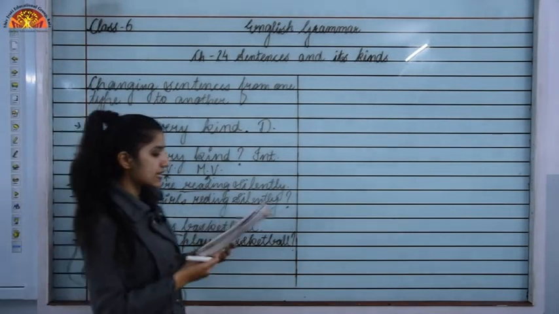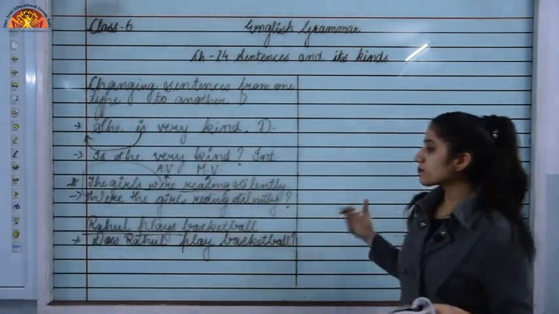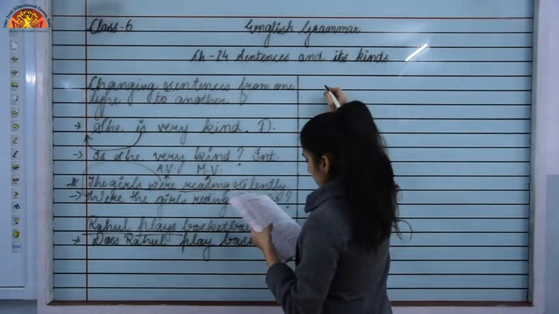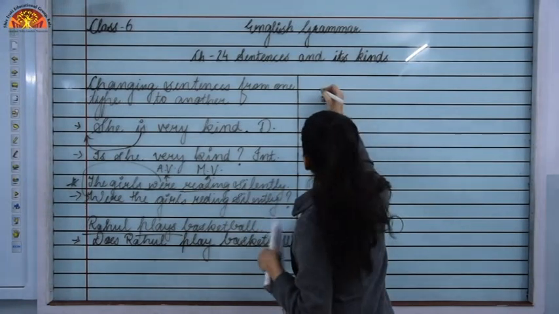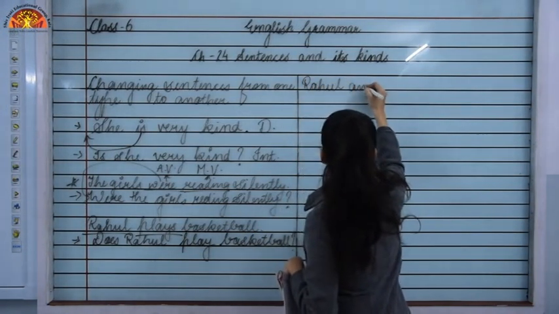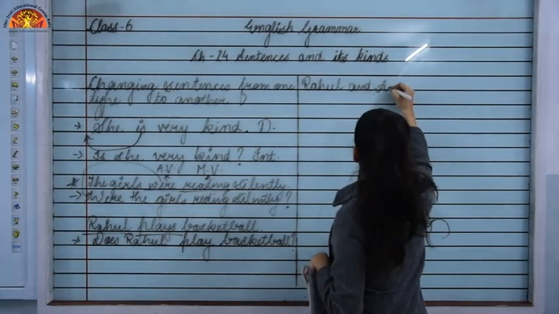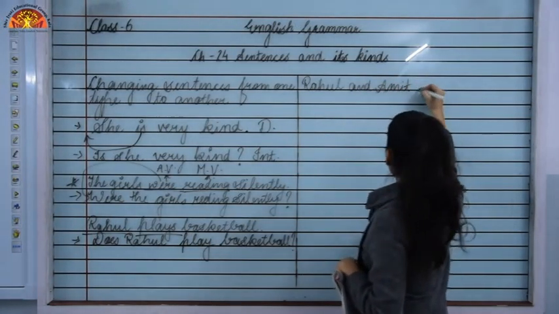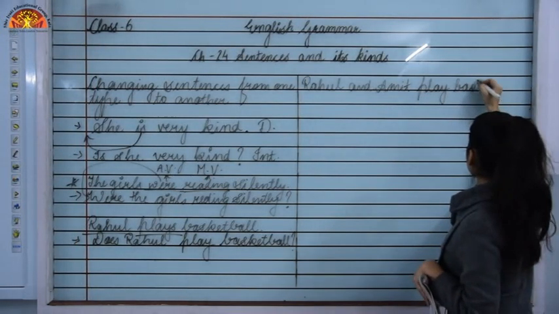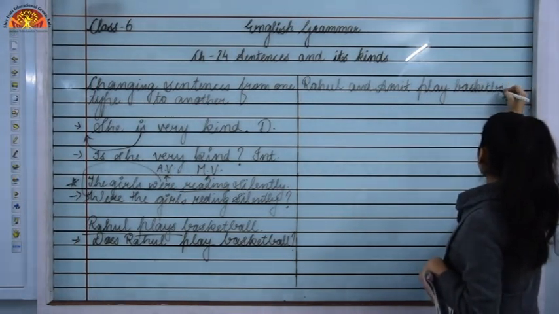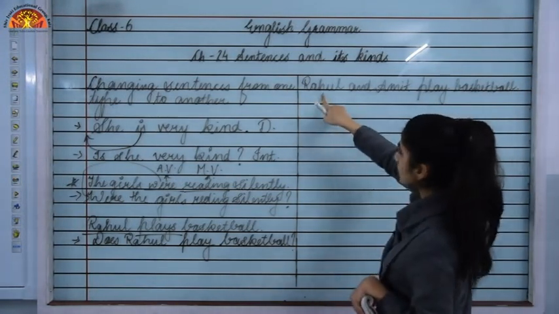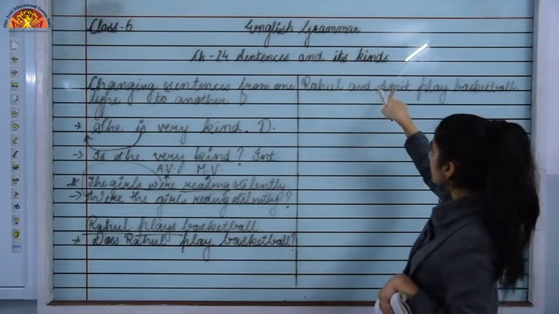Let's see another sentence where the number of the subject changes, like it's more than one. If I write a sentence, Rahul and Amit play basketball. Then you can see what we have to do if the number of the subject is changed.